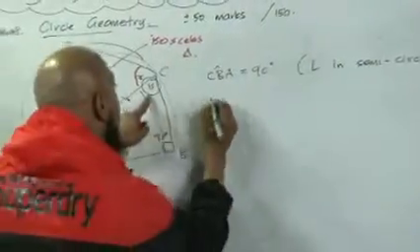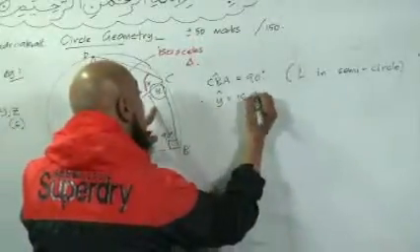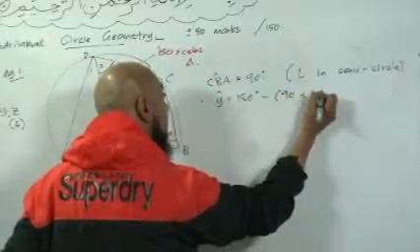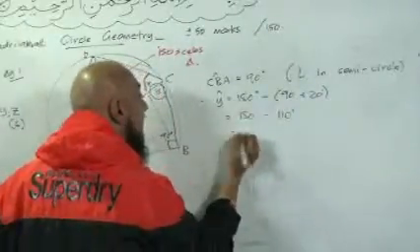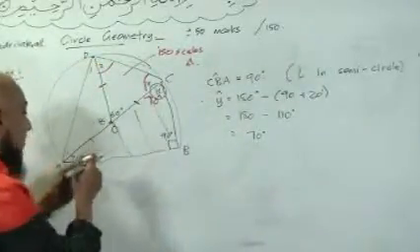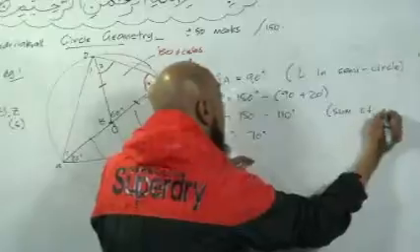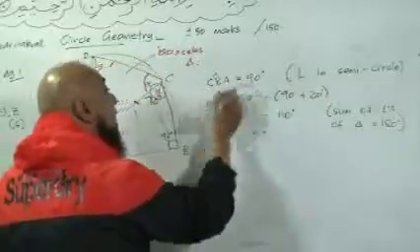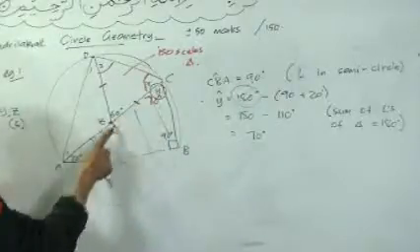Okay. So therefore, angle Y is equal to, if this is a triangle, 180 minus 90 plus 20. 180 minus 90 plus 20, that is 110. 180 minus 110 is 70 degrees. So we know that this is 70 degrees. Why did you say that it's 180 minus 90 plus 20? Because we know that the sum of the angles of a triangle is equal to 180 degrees. That is why we use 180 minus the sum of these two angles. So now that we've got that to be 90, we've got 70, we've got 20.